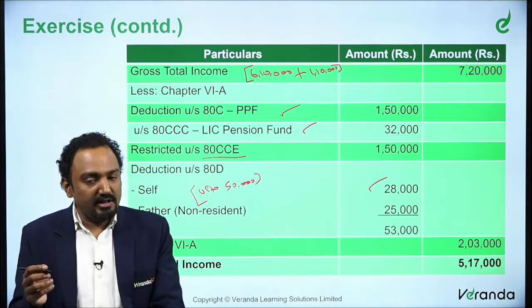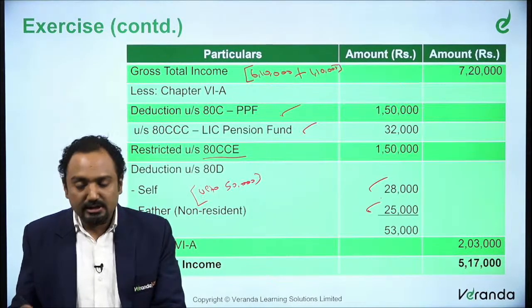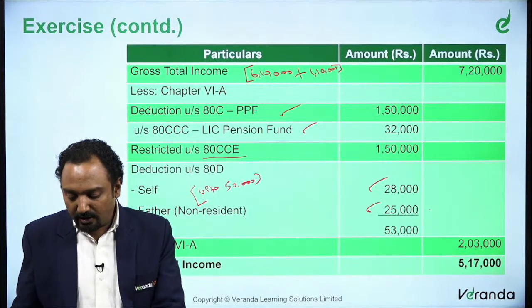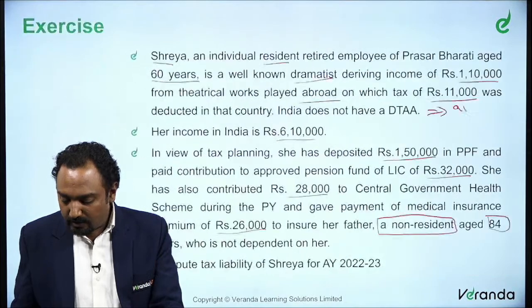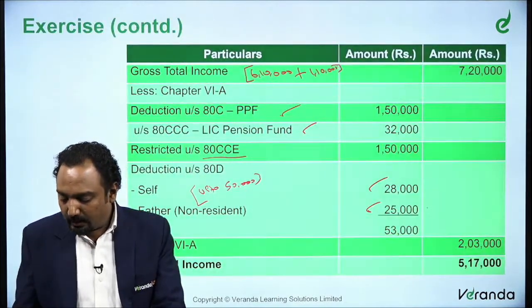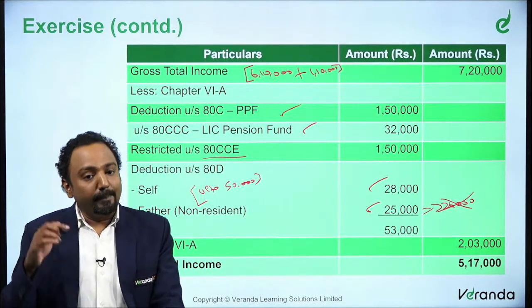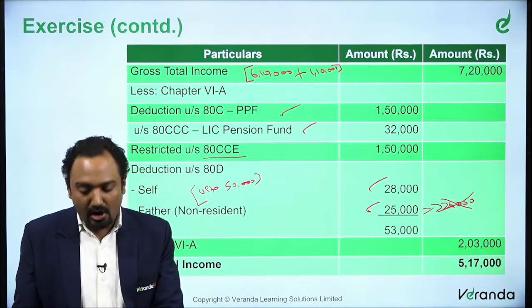Since the father is a non-resident, the maximum eligible is only 25,000. So that's why we take 25,000 instead of the actual payment of how much was it? 26,000. So the actual payment was actually 26,000. So you should not take 26,000 because the father is a non-resident.